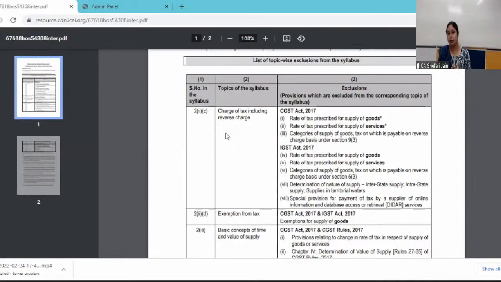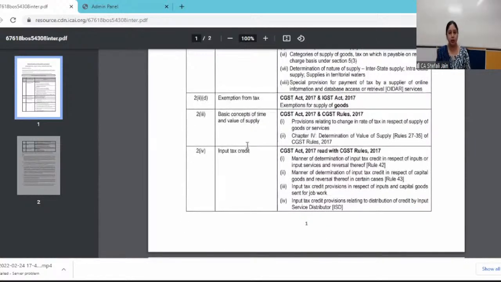Exemptions for services are within the purview of the syllabus. You might not have done it, but under service tax also the services exemption was covered. But the goods which were exempt in excise were not relevant. Here also the exemption for goods is not in the syllabus. So whatever goods are exempt from GST, you may know for your knowledge, we can see the list, but you will not be tested in the examination on that point.